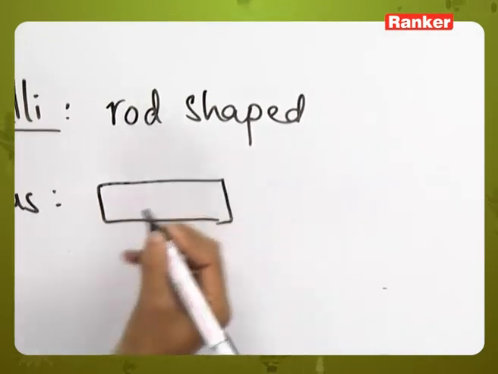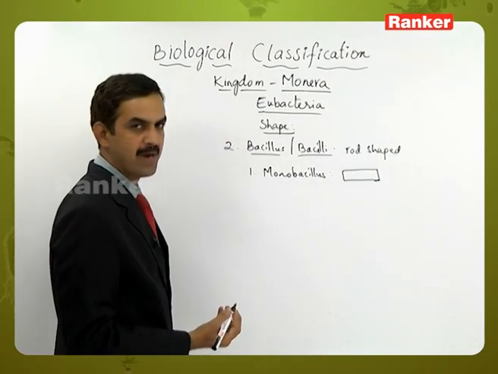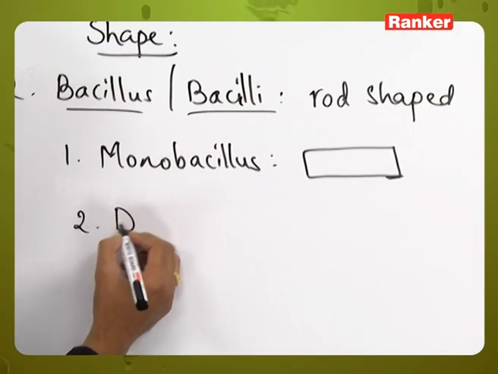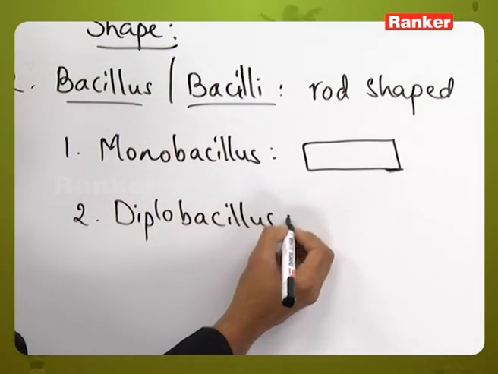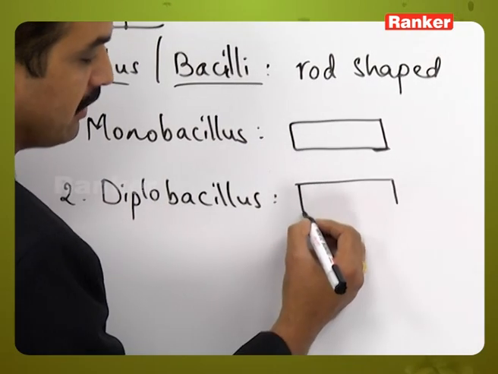The second one is diplobacillus, which contains 2 rod shaped structures.